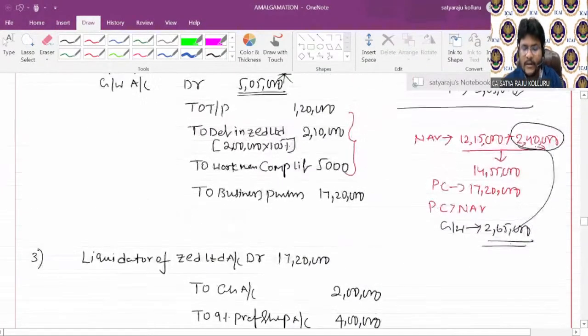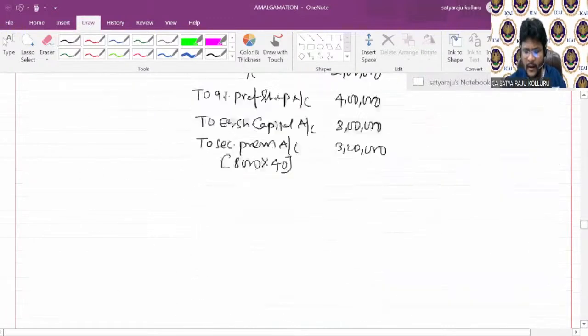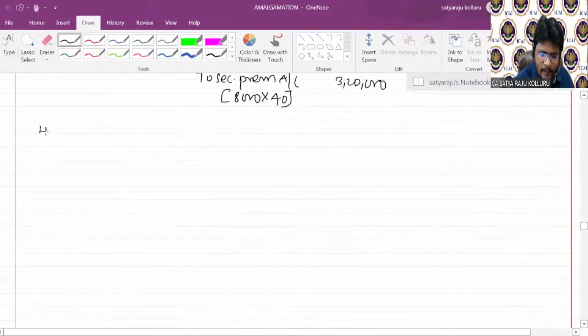One more thing, guys, the entries are not yet over. Now, you need to cancel the debentures of the selling company, and you should issue your own debentures, right? Now, you can cancel debentures in Z Limited account, debtor, so the value is 2,10,000.